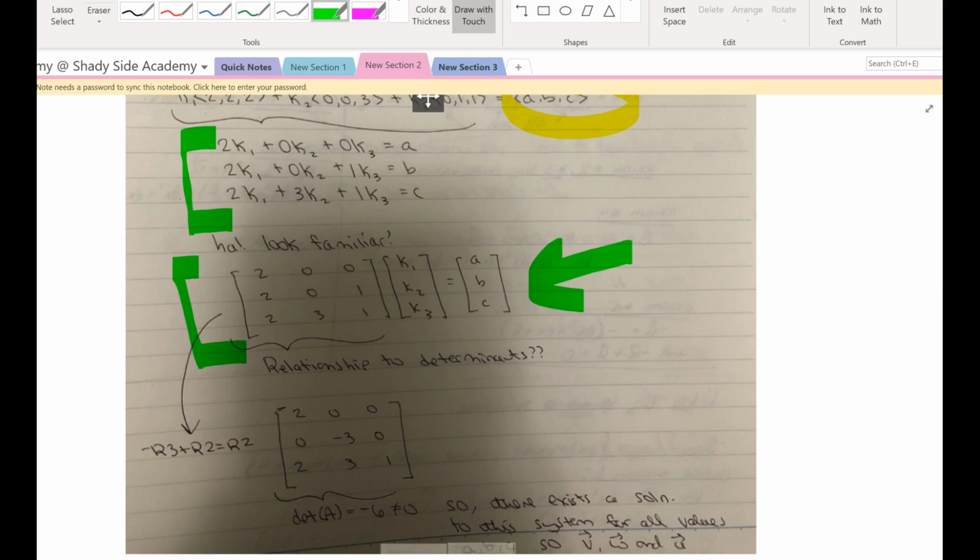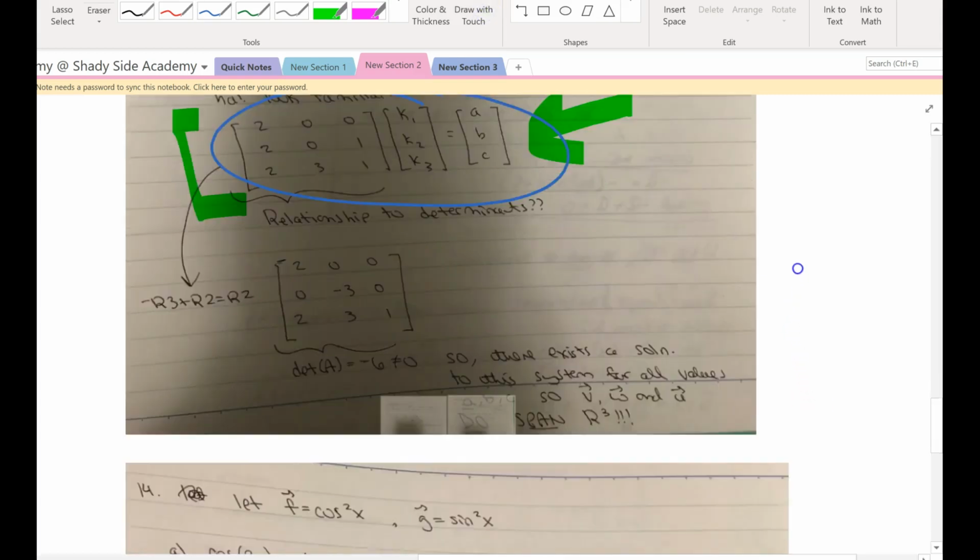But if we're looking at whether the linear combination of these three vectors, u, v, and w, span all of R3, we cannot limit ourselves to A, B, and C being 0, 0, 0. We can't limit ourselves to a homogeneous system. So we have to remember here that this is not a homogeneous system. We want A, B, and C to be everything. Okay, what's the relationship here to determinants?